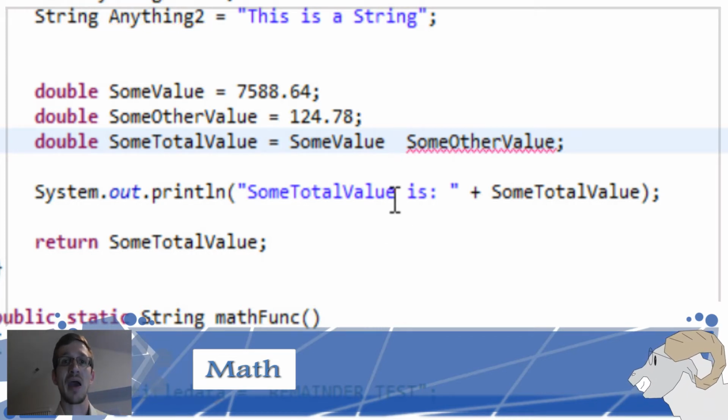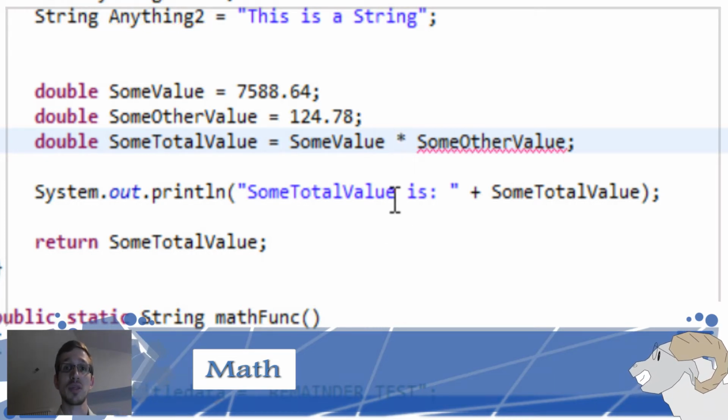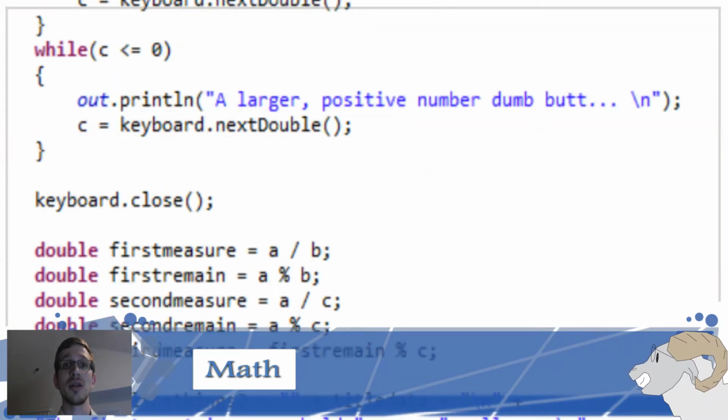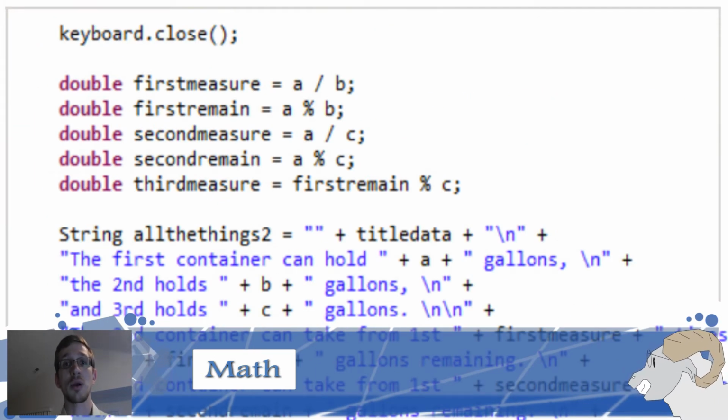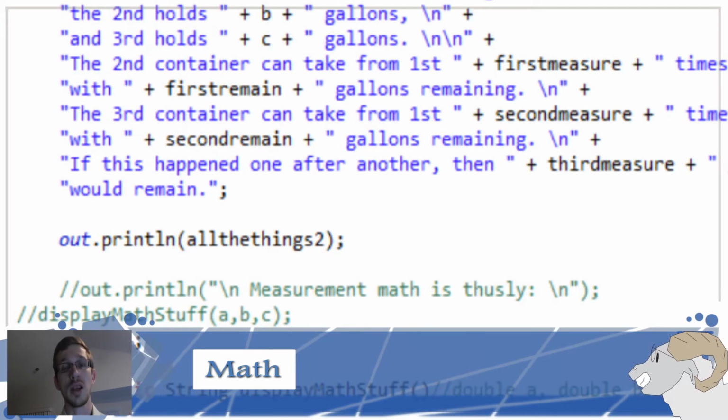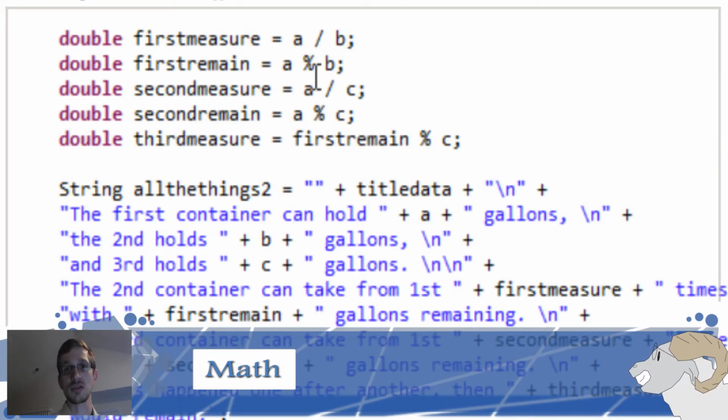The only other math-related thing that I did this week besides just this basic material is remainders. Remainders are represented with the percent sign. Percent sign basically takes the division between 2 variables and then looks at what's left, and it outputs that. So if you have 5 and then you have 2 going to that, it goes into it twice, but the remainder will be 1. So yeah, if you got something percent something else, you'll get the remainder of those 2 objects. That's really all there is to that.